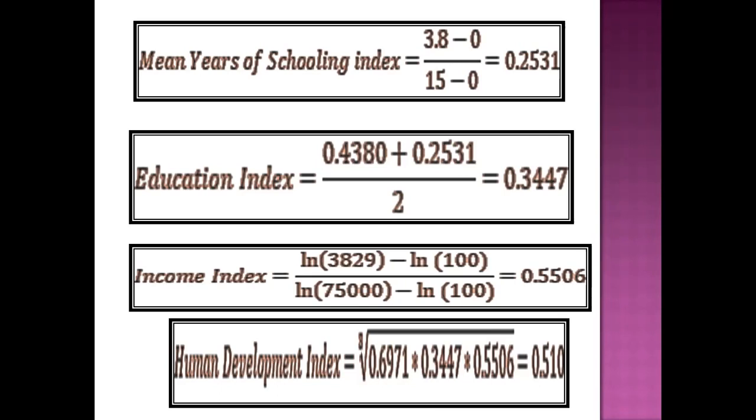So from the above dimension index calculation, we get the health dimension index, education dimension index, and income dimension index. And from the three dimension indexes, we have already stated the formula of the Human Development Index.